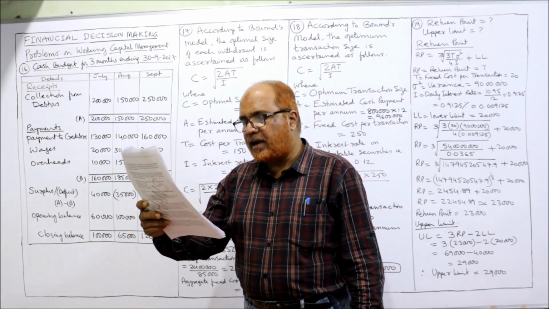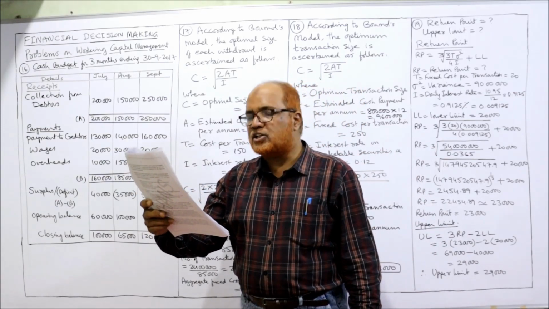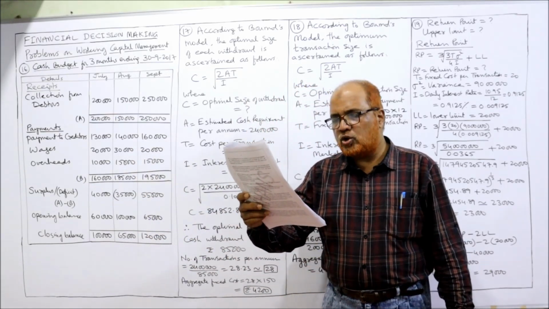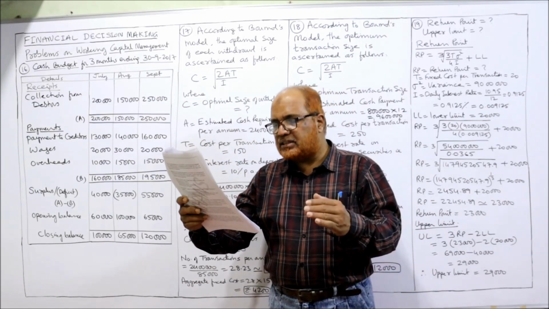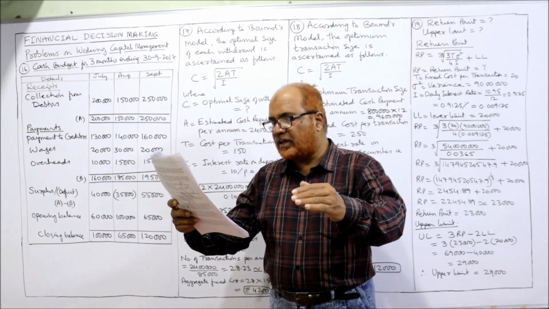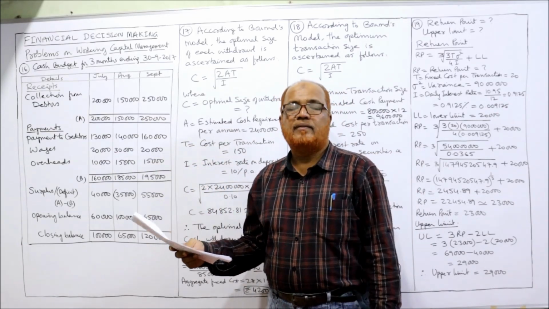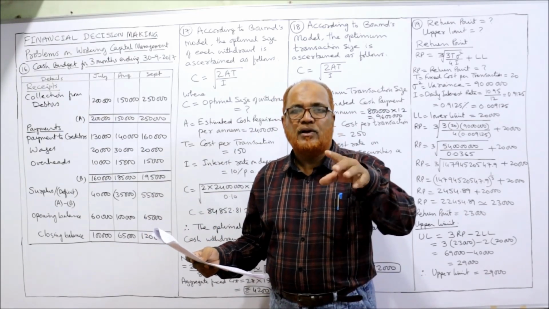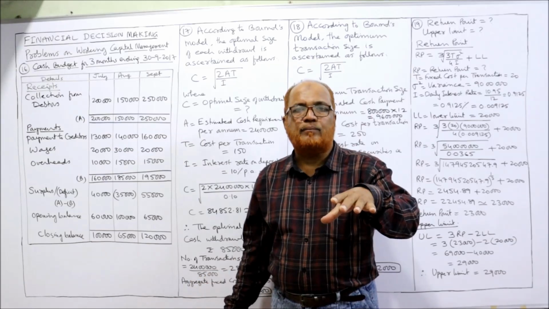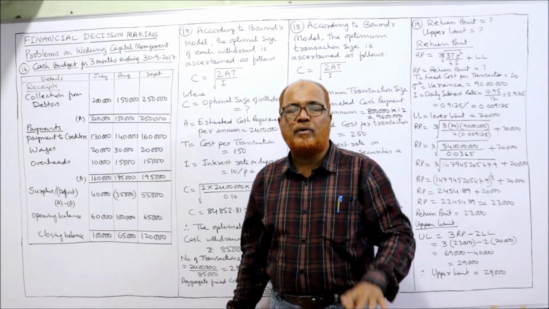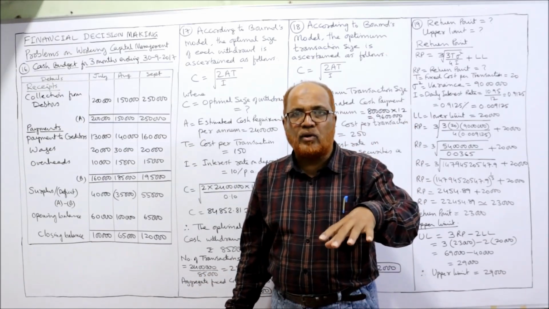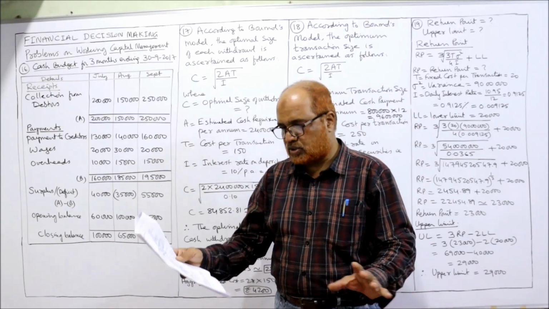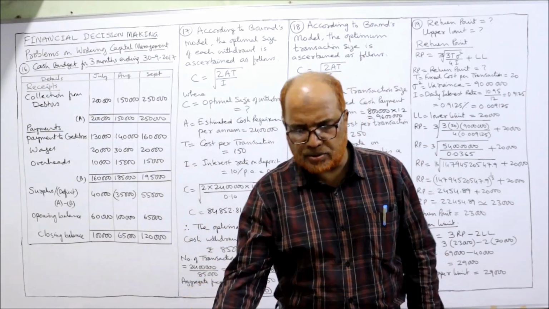Then expenses are paid in the same month. Here expenses means overheads, so overheads are paid in the same month. And assume that wages are paid on a monthly basis on the 1st of every next month. That means again there is a 1 month delay in payment of wages. For example, the wages of January will be paid on 1st of February. The wages of February will be paid on 1st of March. That is the situation. This is the only information.